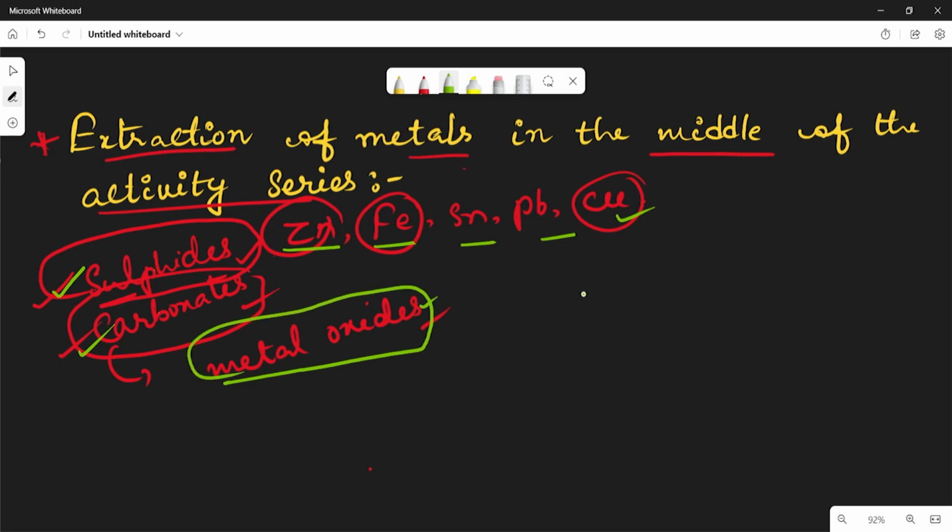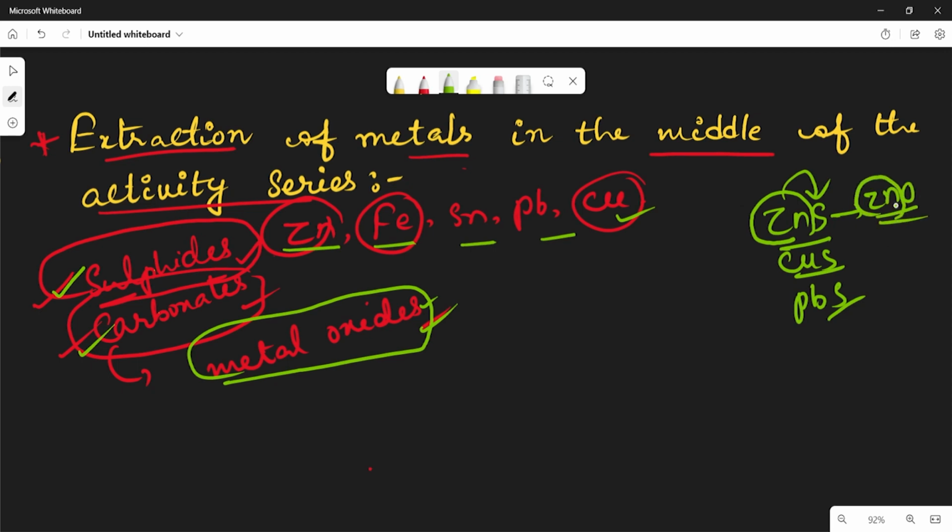For example, when zinc sulfide, copper sulfide or PbS is there, to extract the zinc from the zinc sulfide, first you have to convert it into metal oxide. Then only you can extract the metal easily. So first convert into zinc oxide, then extract the zinc metal from that oxide.